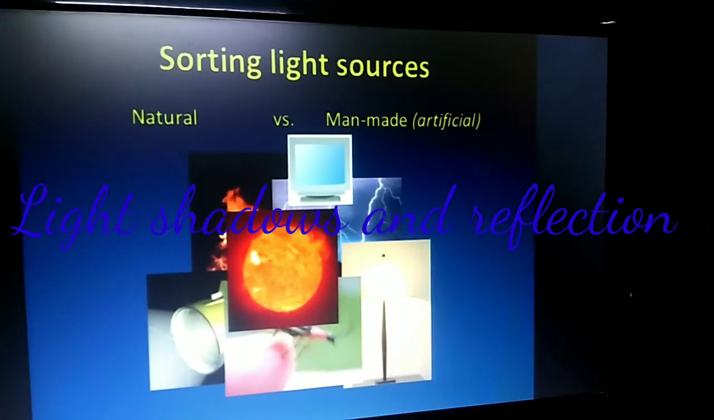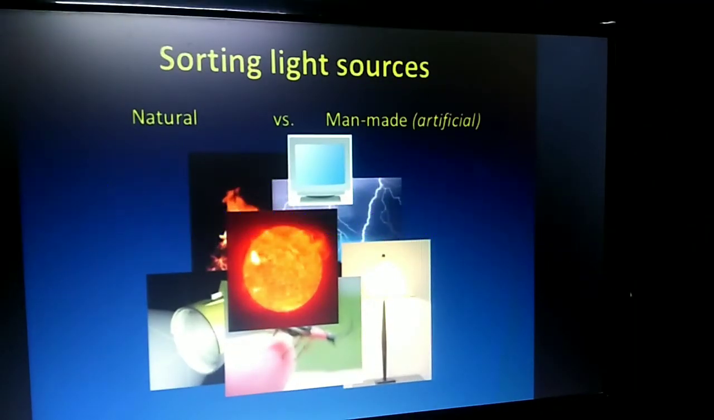Namaste children. We'll see the chapter at a glance. What do you mean by a source? Source is nothing but which produces something. So here light sources. That means here light producing things, producing objects. Or here the source is producing light.